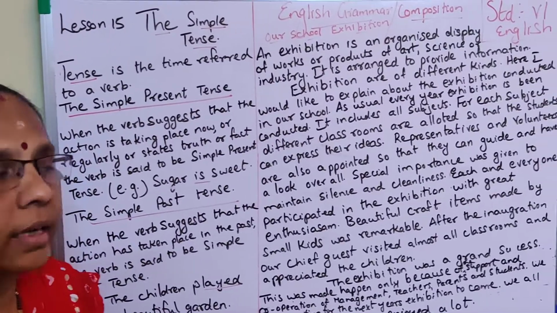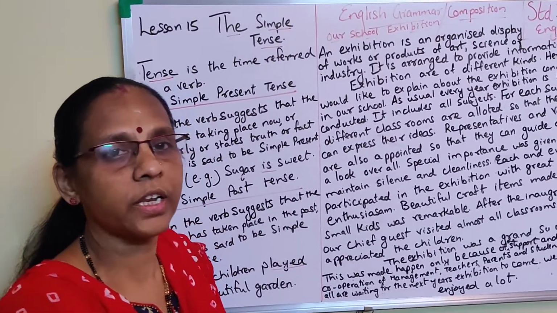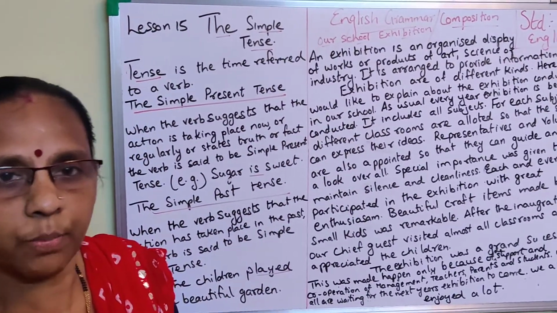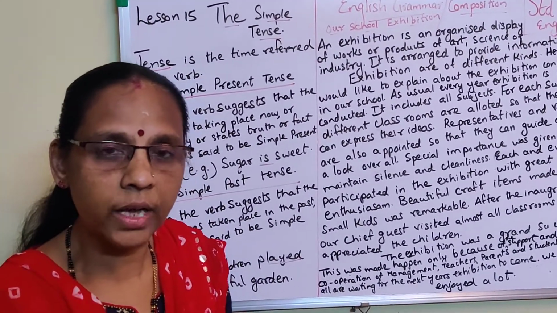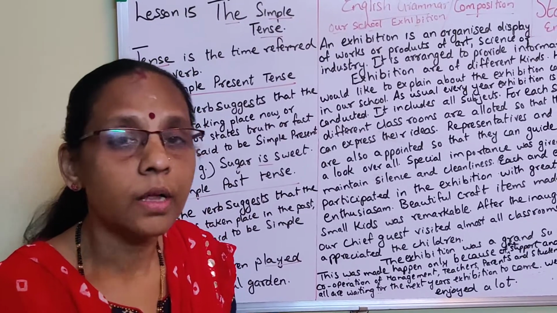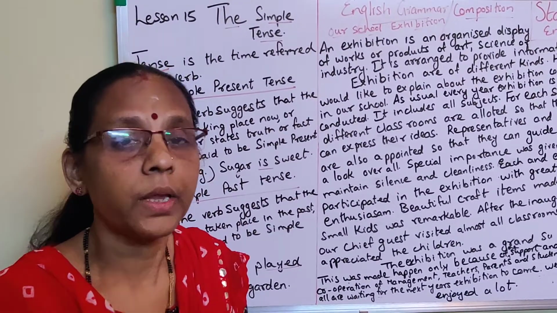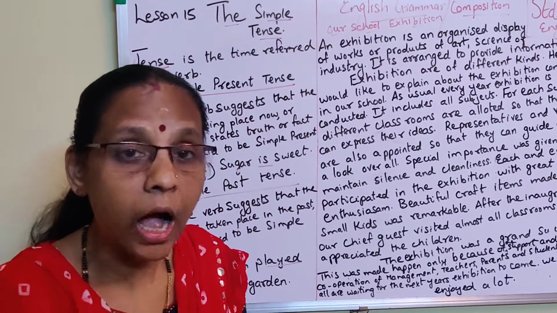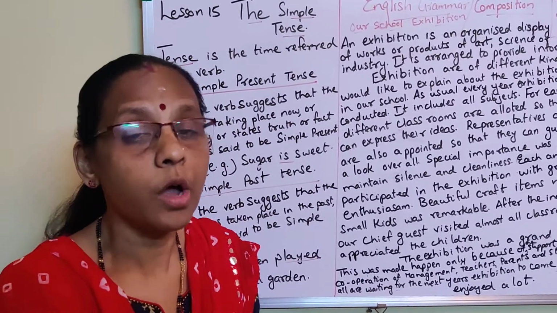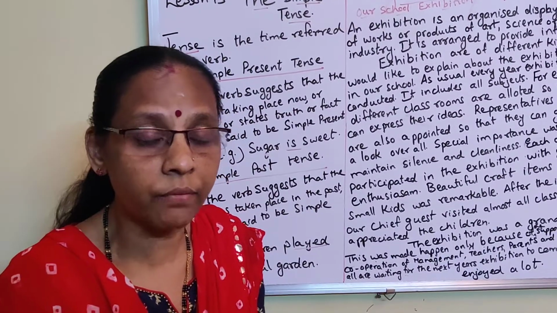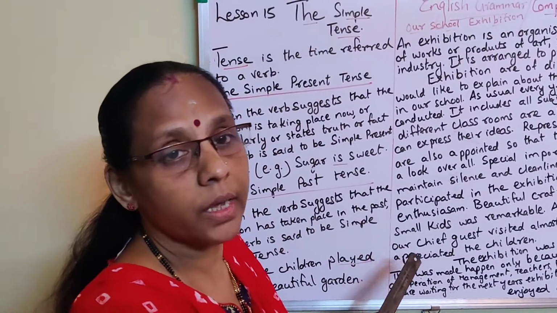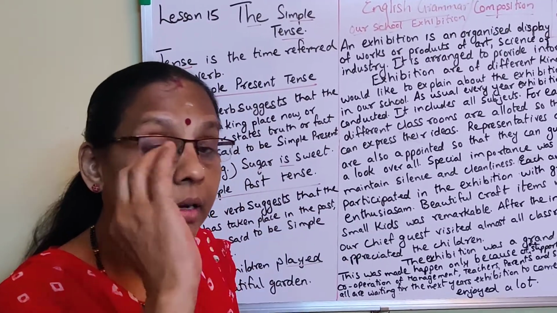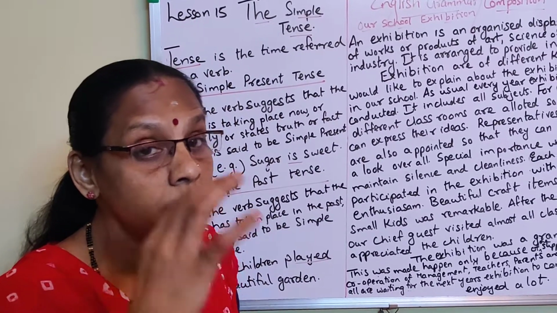See what all things I included in this. First I gave an explanation about what an exhibition is in one or two lines, and then started the next paragraph. What all things in the exhibition you can see, what all things were arranged, how you collected the information, how it was displayed, who all came to see the exhibition, how it was performed, what was the opinion of everyone. You may collect these points in your mind and then try to write in English, taking into consideration the tense.